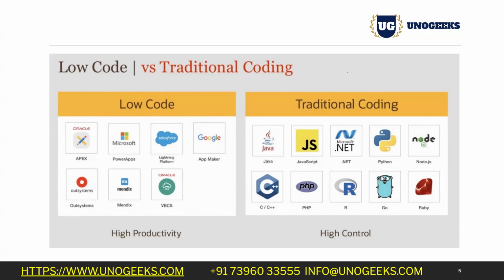What was it like before Oracle Apex, or before this low code? How did we used to do it? As I was already mentioning, if I say we have to develop one app, what is the first thing that comes into your mind? HTML, JavaScript, CSS, React, Angular. All of those are nothing but traditional coding, the things which we used to do earlier,